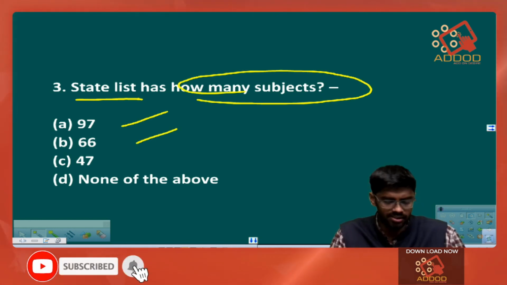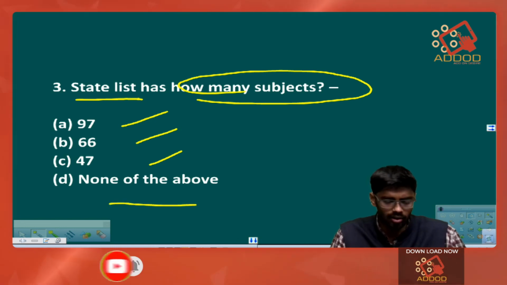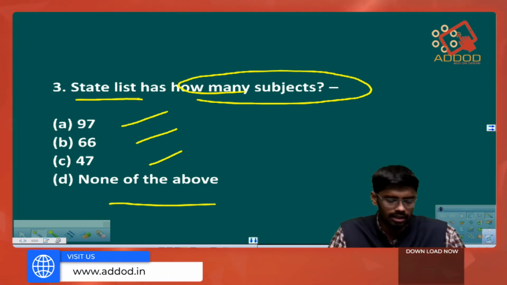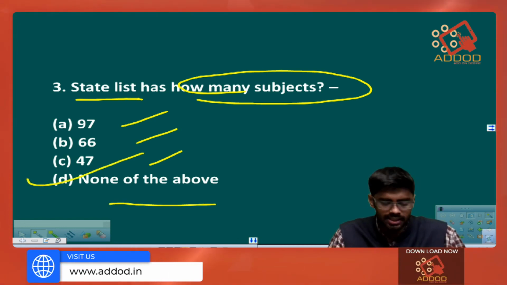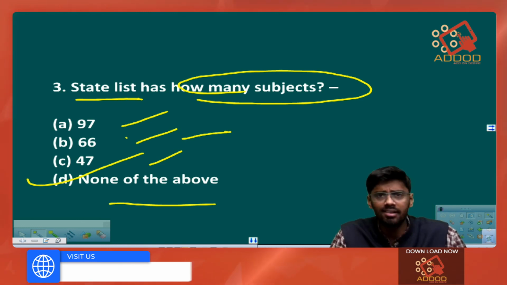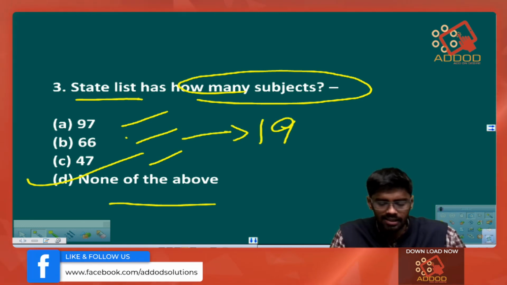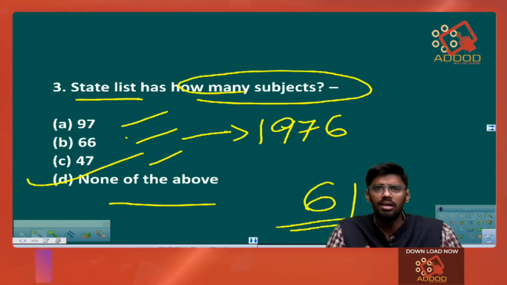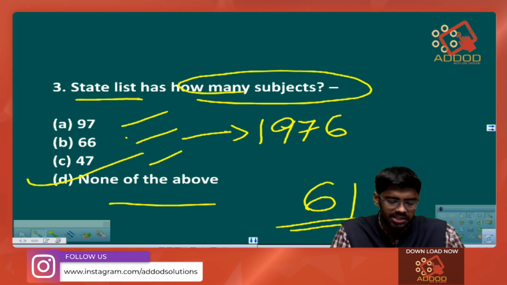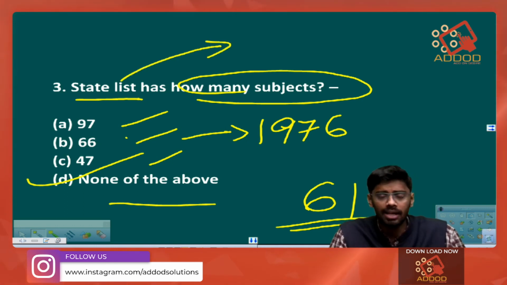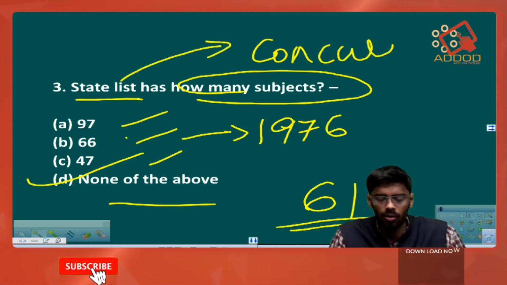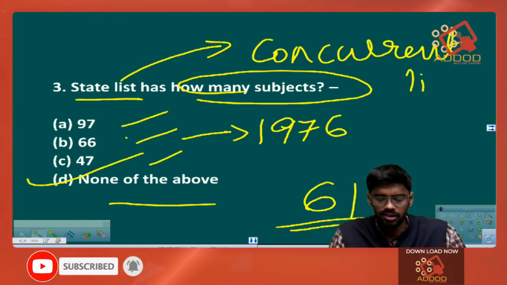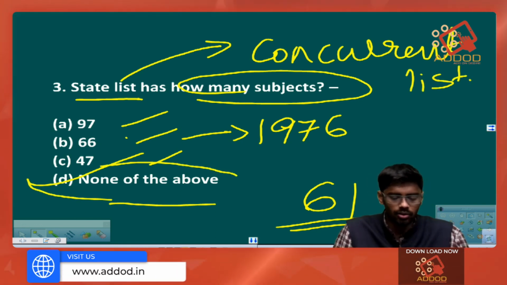Is it 66? Is it 47? Or is it none of the above? The answer is none of the above, because the state list had 66 subjects before the year 1976, but now it has only 61 subjects because 5 subjects have been taken from the state list and kept under the concurrent list. This is the reason for the answer being none of the above.